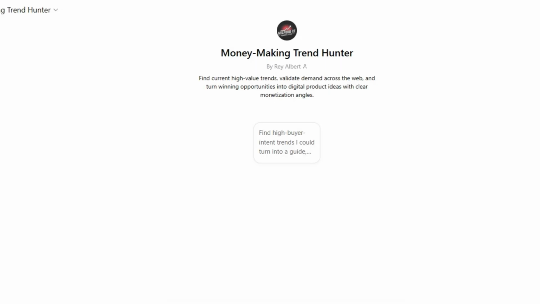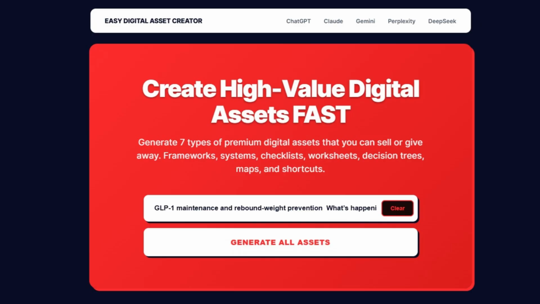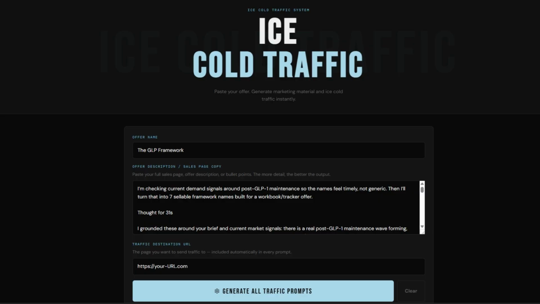First, I use a custom GPT to find what's trending right now and what people are already spending money on. Second, I use a tool that helps me turn that idea into an actual digital asset that I can sell. And then third, I use another tool to help me get traffic to the pages so that I'm not just creating stuff and hoping somebody finds it.